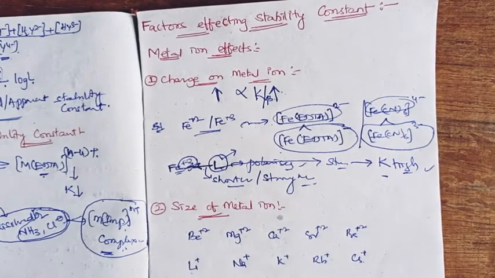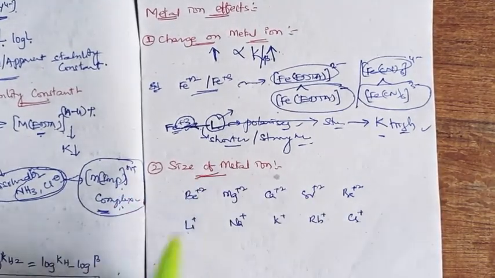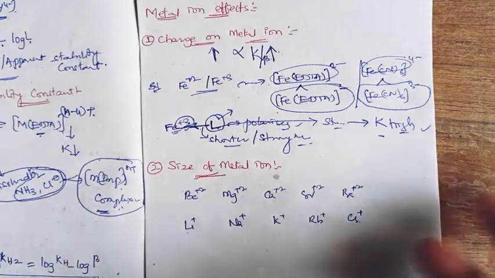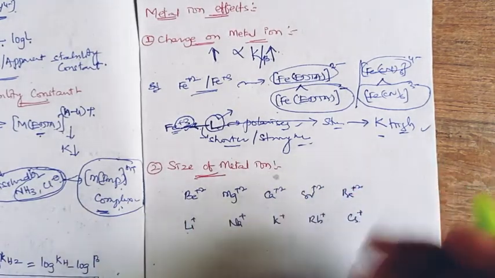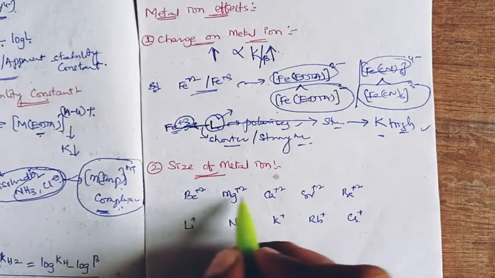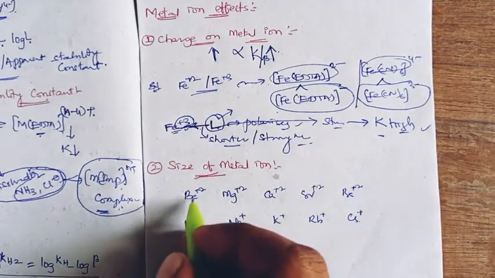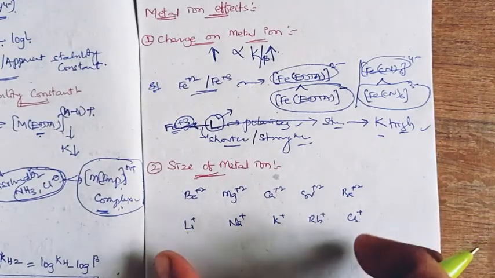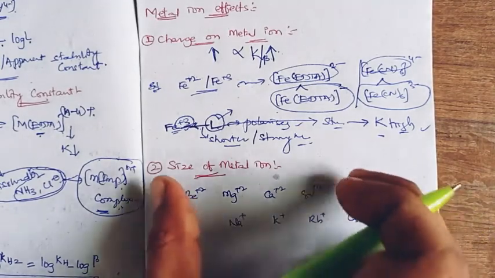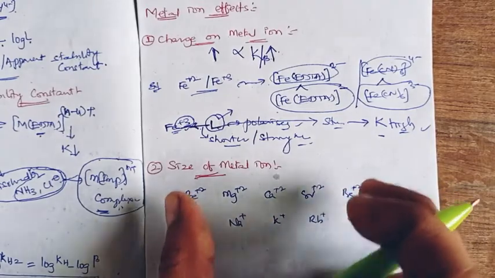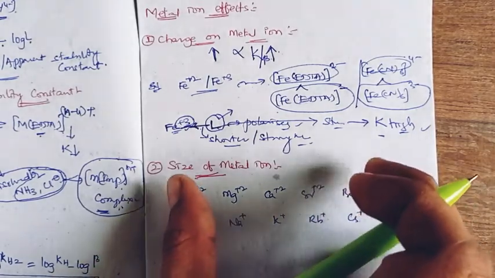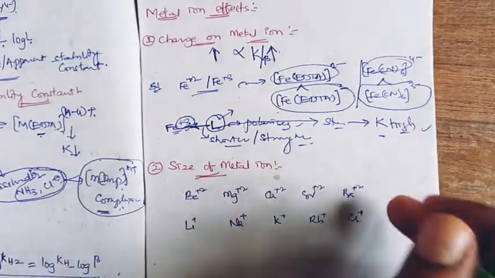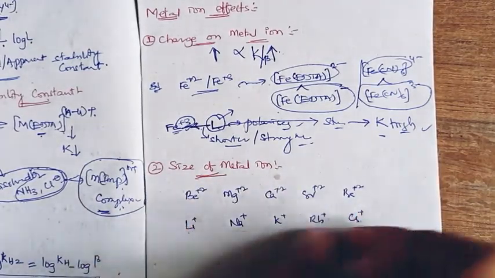When such group metal ions form complexes with the same ligand, the charge is the same within the group. Second group metal ions all have plus 2 charge, and first group metal ions all have plus 1 charge.